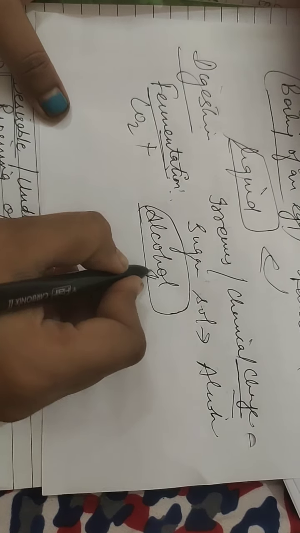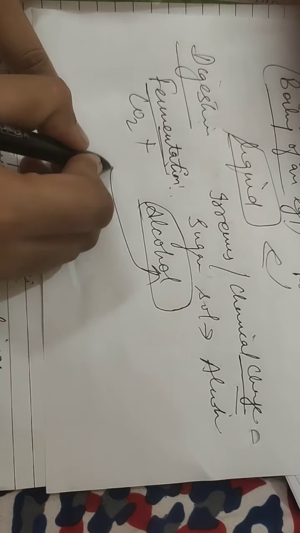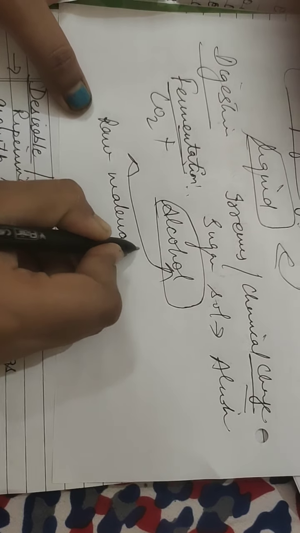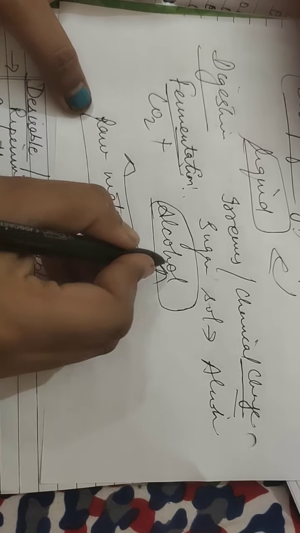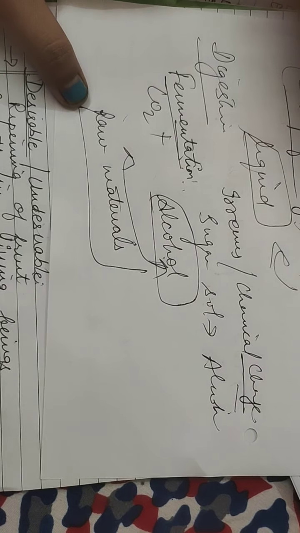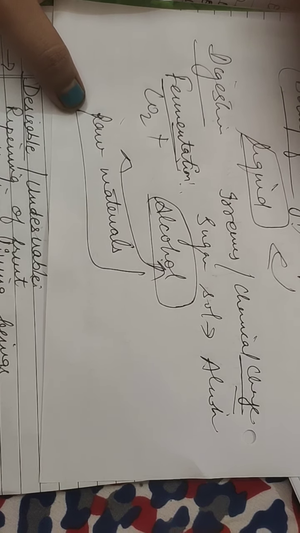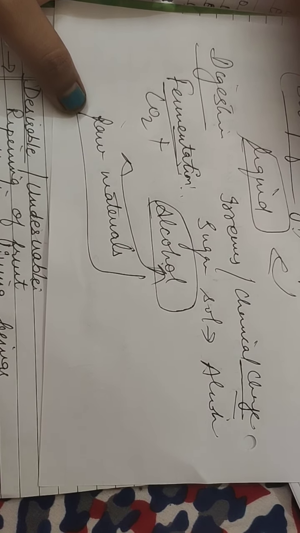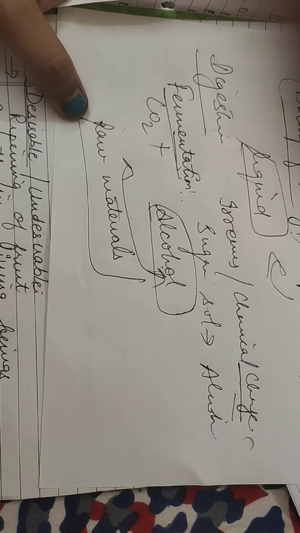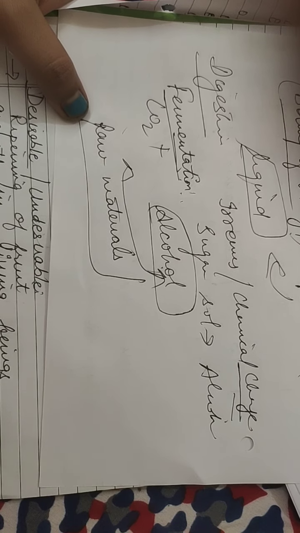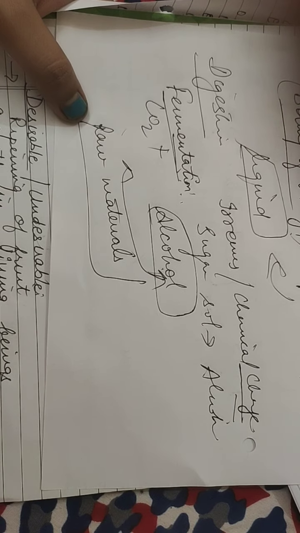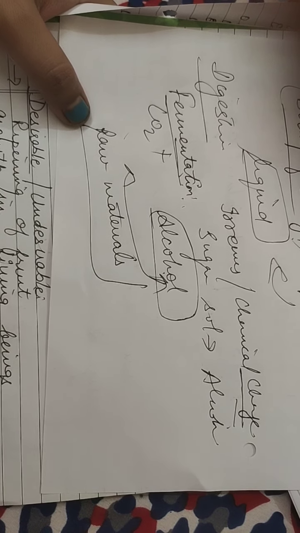And when alcohol is produced, it cannot be changed back into its raw materials. When alcohol is formed, it cannot be converted into its reactant stage. So this is also an example of chemical change, meaning new substances are formed. This is mostly used in industries. Alcohol can be manufactured in the industries.